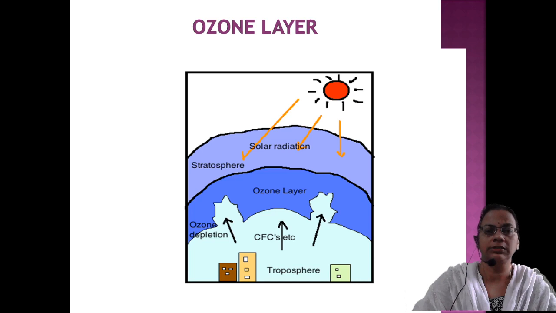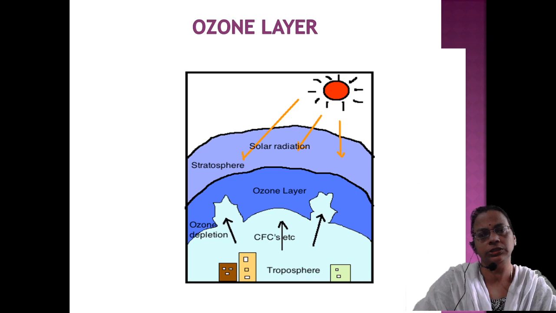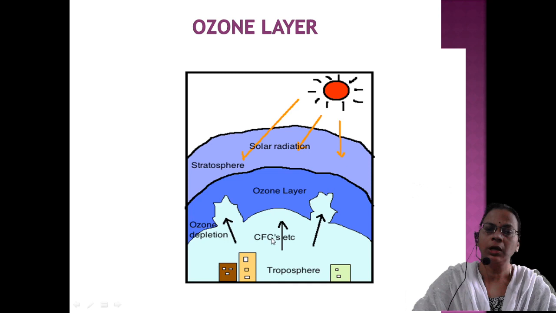That chloride will act as the catalyst that mediates the action between oxygen and ozone. The molecular oxygen O2 plus O will result in O3. In return, O3 can again dissociate into O2 and O. So this imbalance in the formation of ozone can be induced by the catalyst that is formed from CFC. CFC means chlorofluorocarbon. In that, chloride will be released, and that chloride can act as a catalyst for the thinning of the ozone layer.